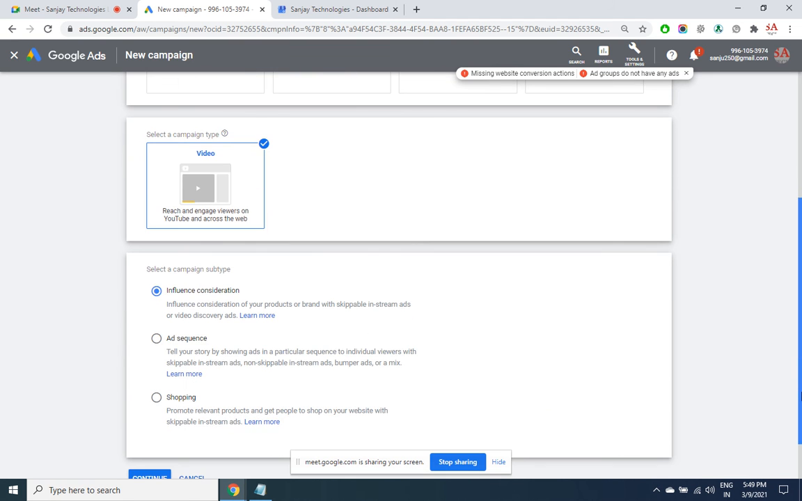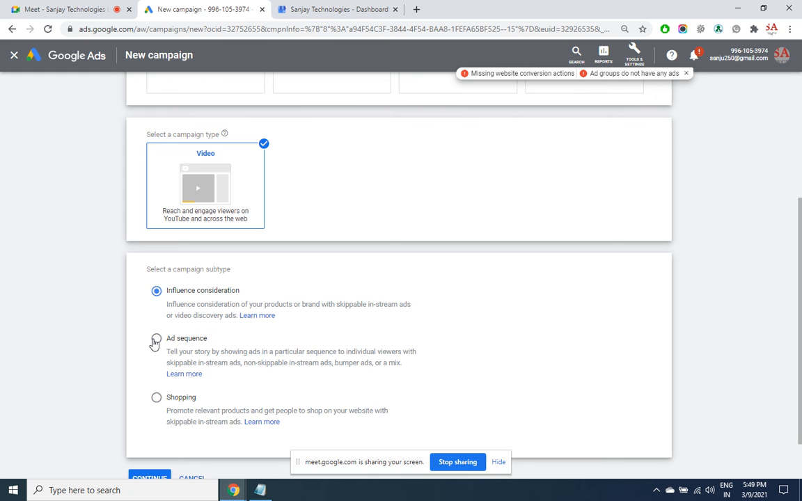Influence consideration means only a standalone ad. One video ad you will be showing it and your ad will get displayed. Ad sequence means firstly you will be creating multiple videos. You will be having different set of ads. So firstly the first ad will be shown to the customer. Now to the same customer next time when he visits, then second ad, then third ad. Like a chain it will be shown.